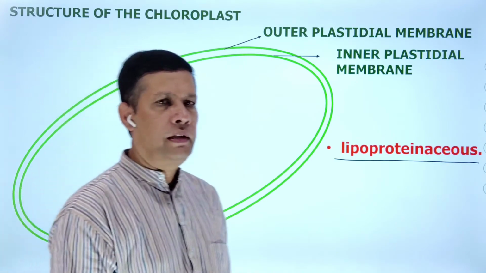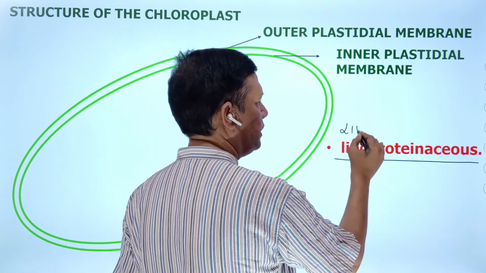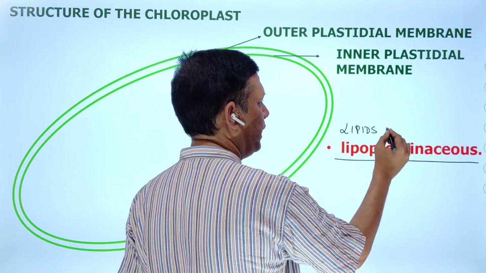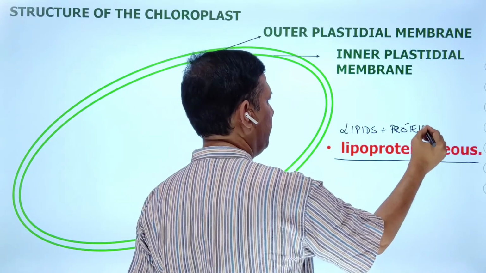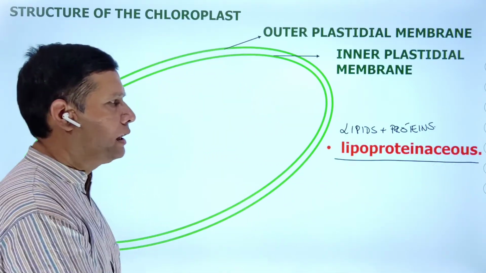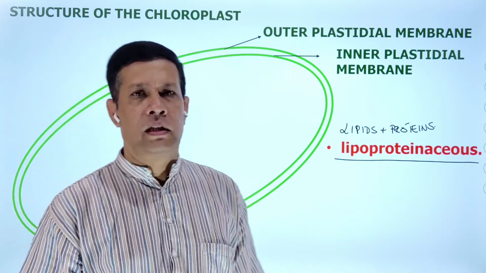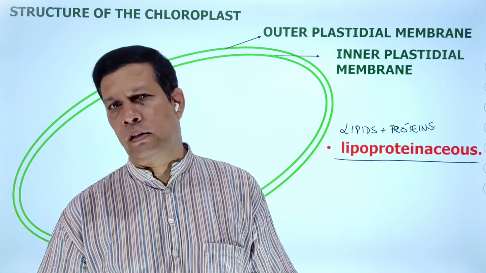What is the meaning of it? They are made up of lipids and proteins. Both plastidial membranes are made up of lipids and proteins. Because of this, the nature of these membranes is lipoproteinaceous.